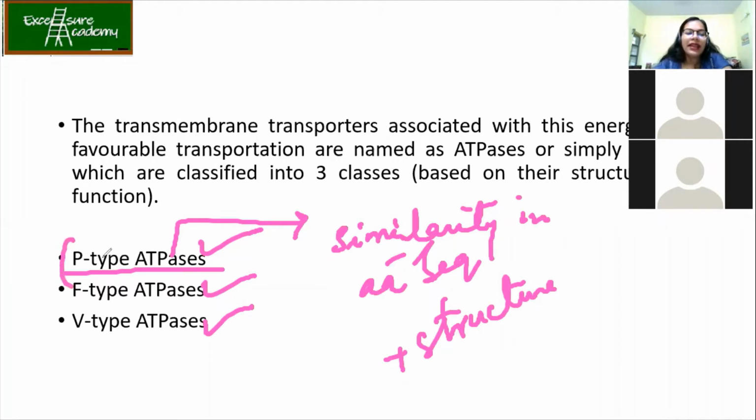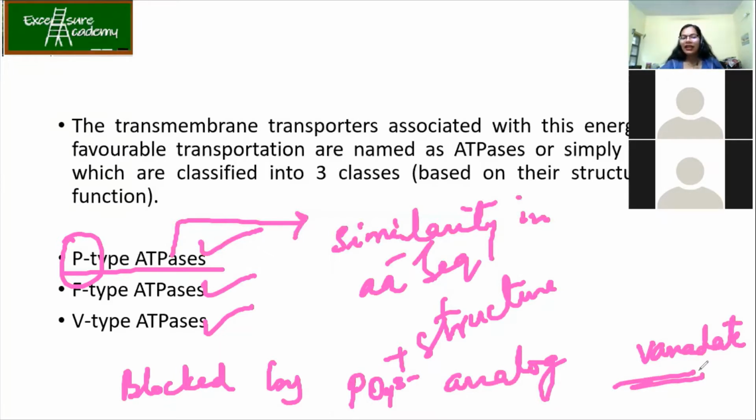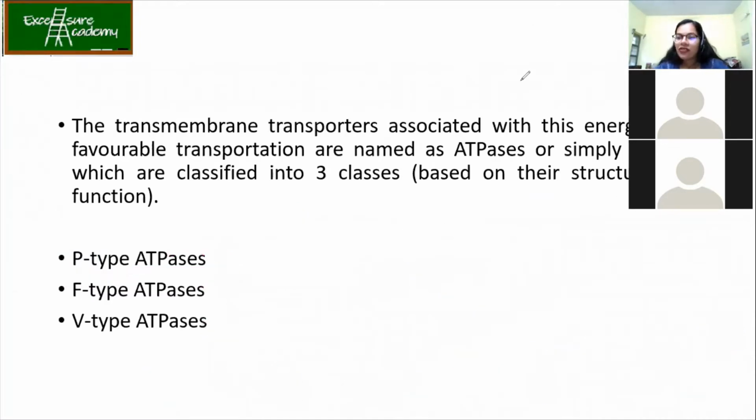Now, why is it called P-type? Because this class of ATPases can be blocked by your phosphate analog called vanadate. So clear? First of all, what you have to understand is that when phosphorylation, that is ATP hydrolysis, takes place, the phosphate group is attached to the aspartic acid. So it gets phosphorylated.